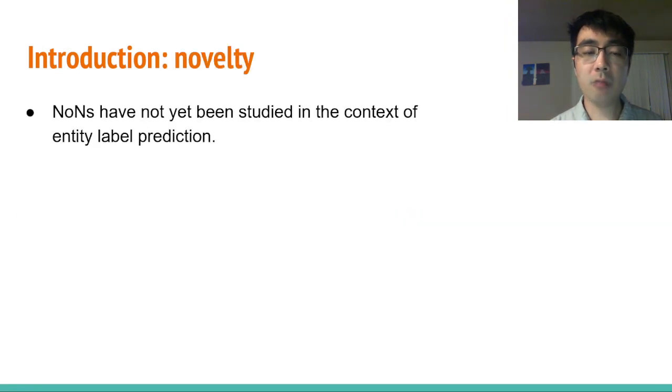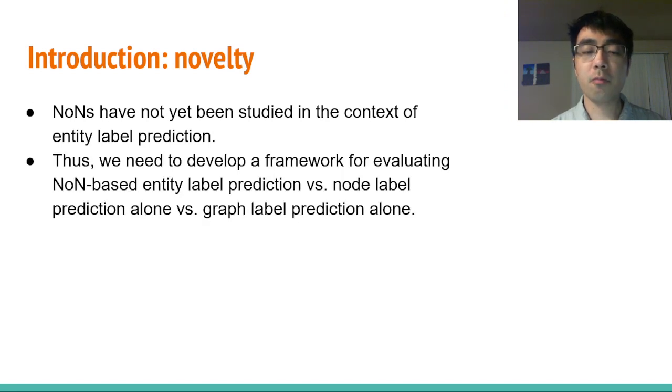To emphasize the novelty of our work a little more, to our knowledge, NONs have not yet been studied in the context of entity label prediction. So, we need to develop a framework for evaluating NON-based entity label prediction versus the single level label prediction tasks described previously.